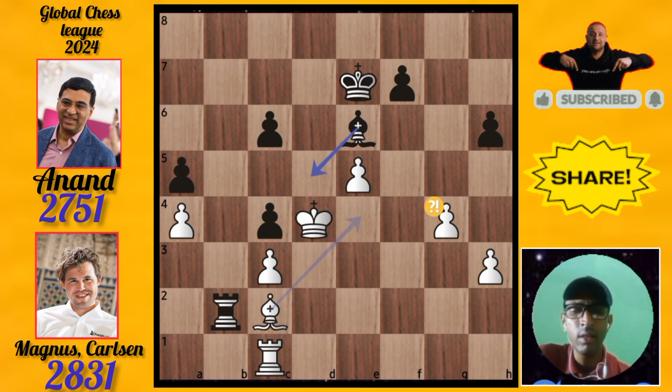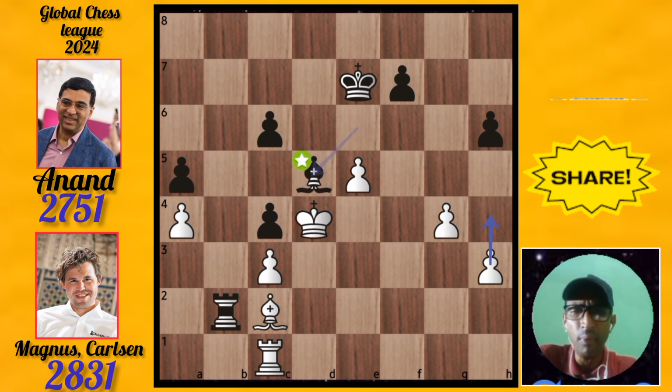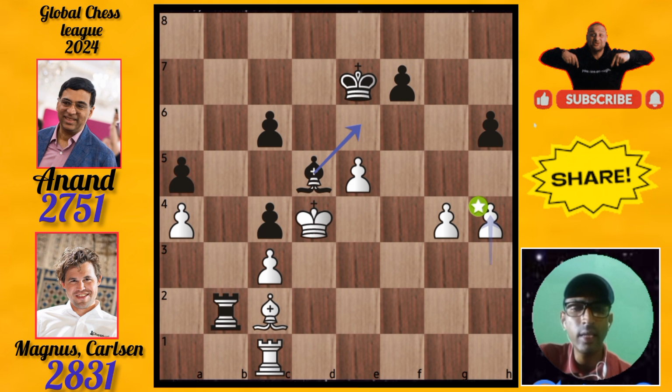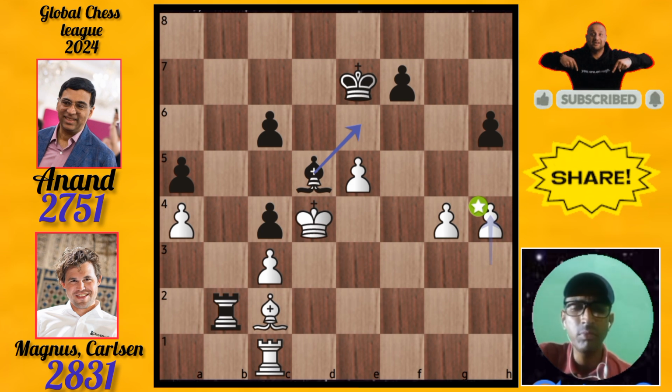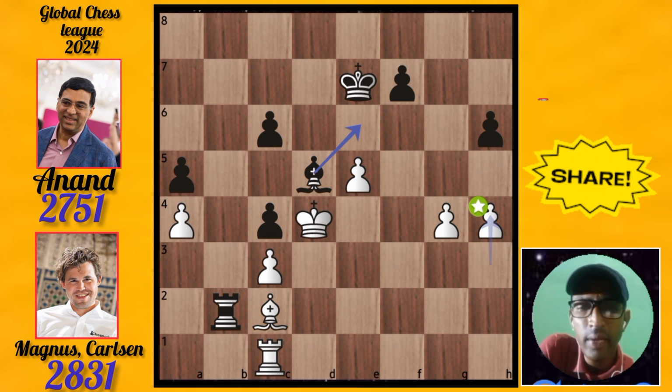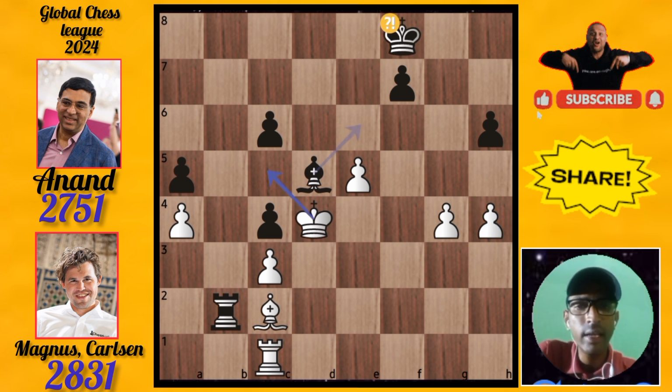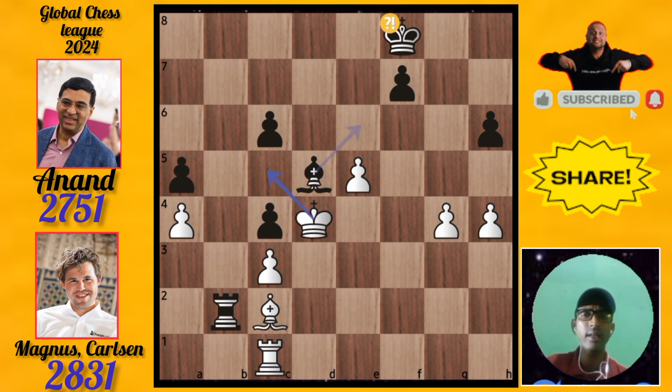We see Anand. He played his bishop to d5. Okay. Then he pushed the pawn to h4. That was the 32nd move of Magnus Carlsen. Now it is Viswanathan's turn. He pushed the king to f8. This means an inaccurate move was made by Viswanathan Anand.